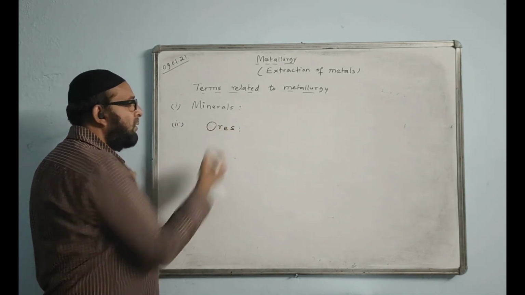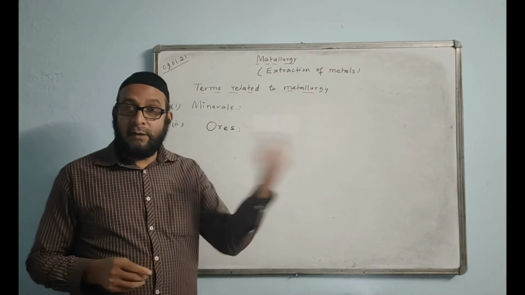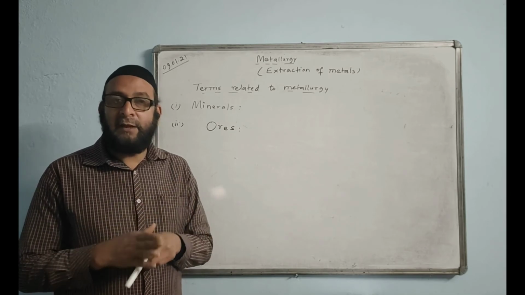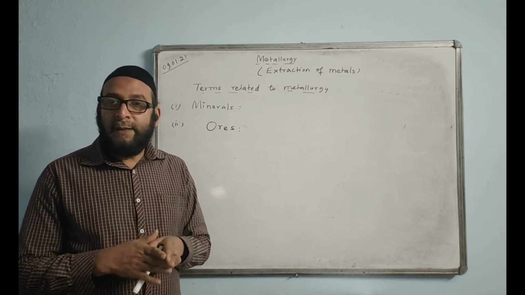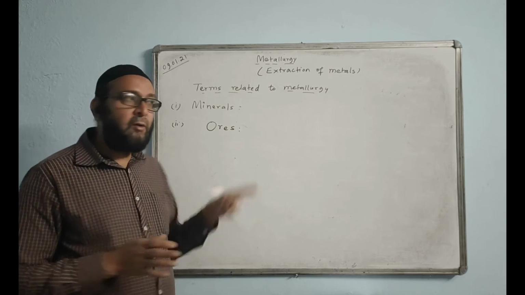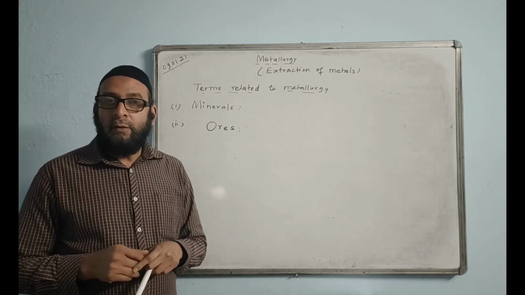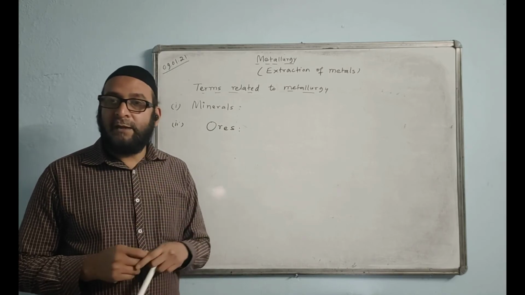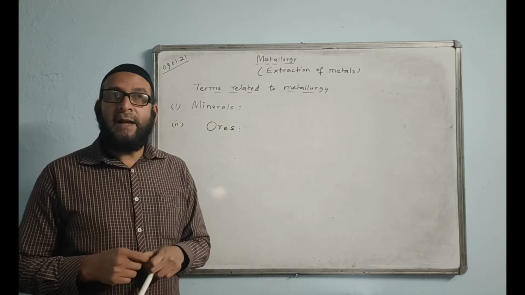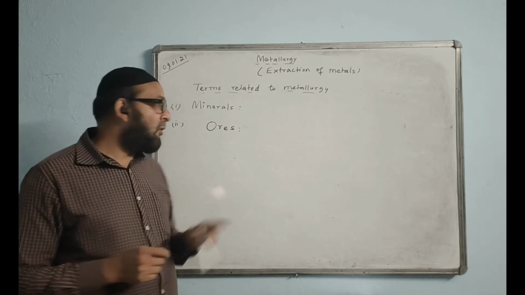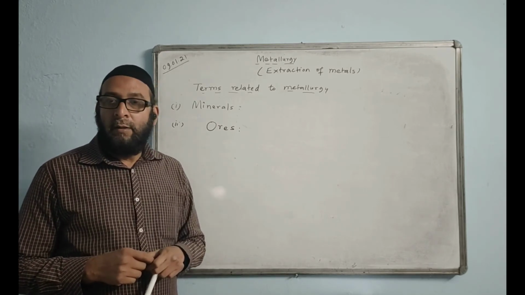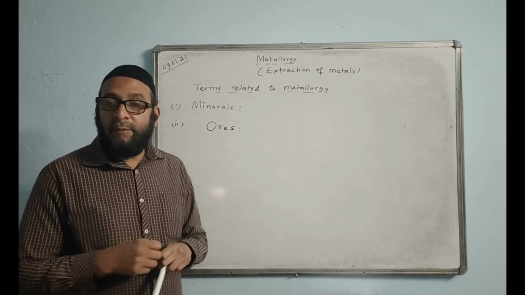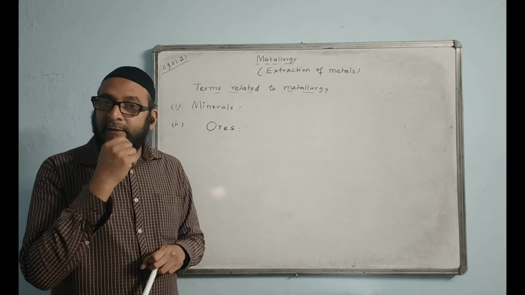Okay, now second one is ores. What are ores? We say those minerals from which a metal can be extracted profitably and conveniently. So they are called ores. There are many minerals, but from them getting metal will be quite difficult and very expensive.